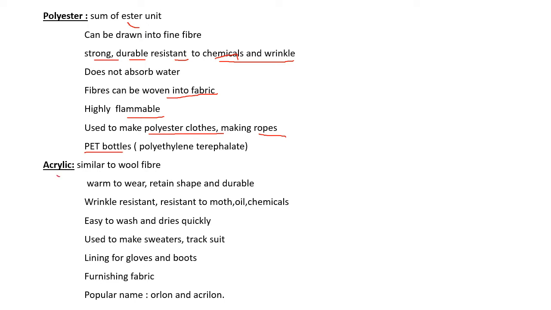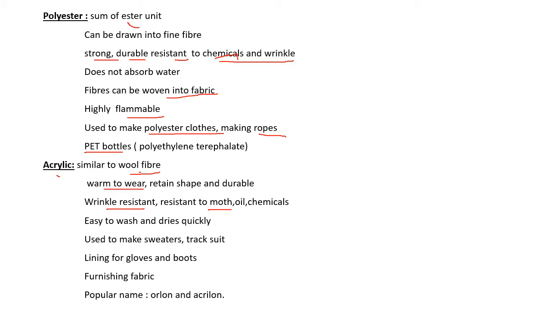Acrylic is similar to wool fiber. Wool is an animal fiber which we get from yak, sheep, rabbit, goat, etc. So acrylic resembles wool fiber in that it is warm to wear. It is also wrinkle resistant, does not crush easily. Resistant to moth. Moth is a type of insect which can be in your clothes and eat away the clothes. So it is resistant to moth.